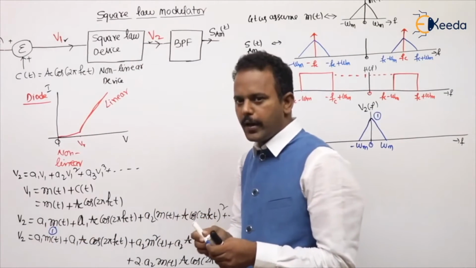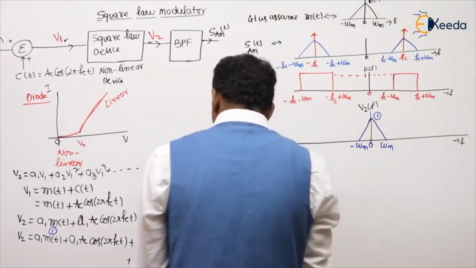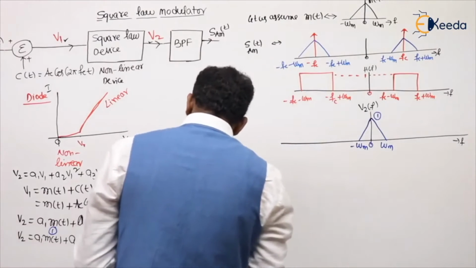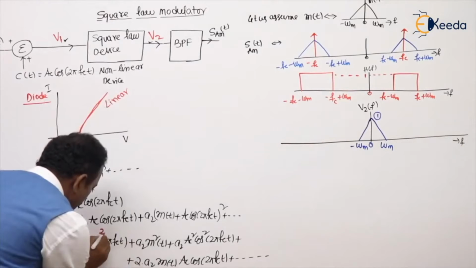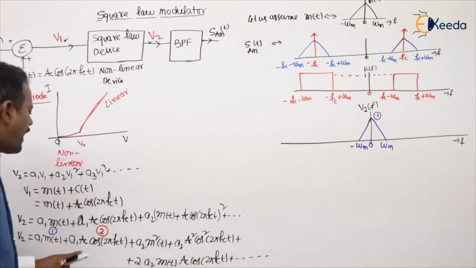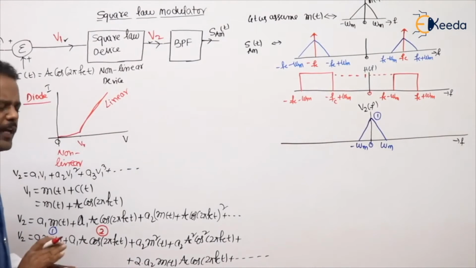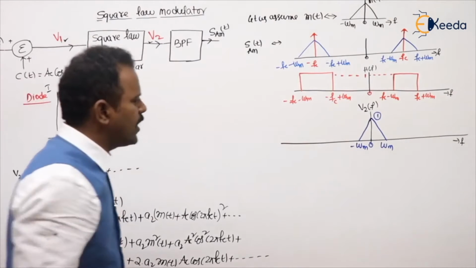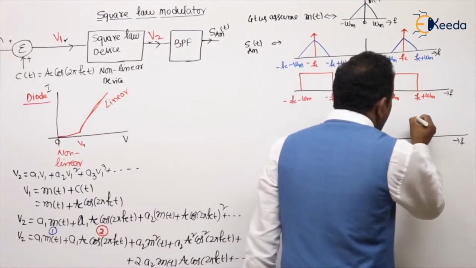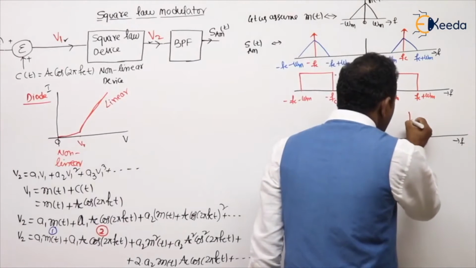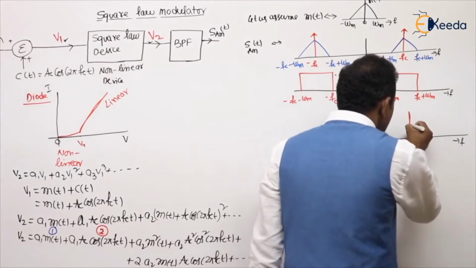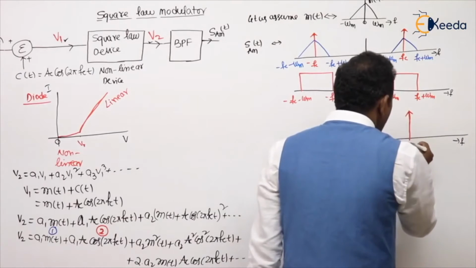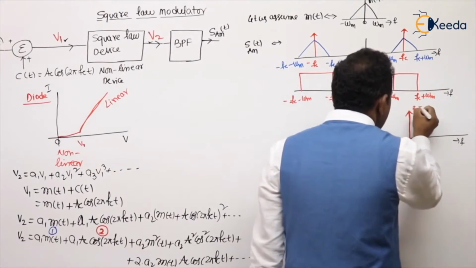Are you getting my point or not? Now, what is the second term, sir? The second term is nothing but the carrier, leave the message. The second term is a cos function. If it is a cos function, how are the spectrums? The spectrum is nothing but an impulse at its frequency, Fc. This is the second term.